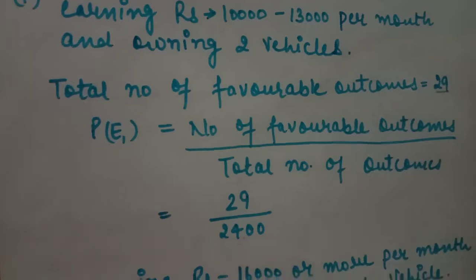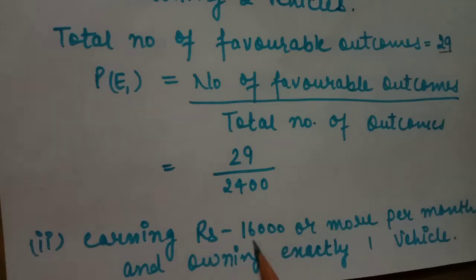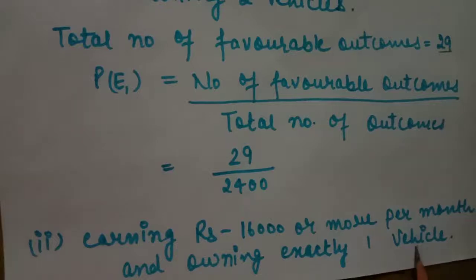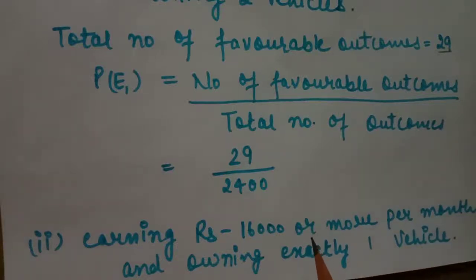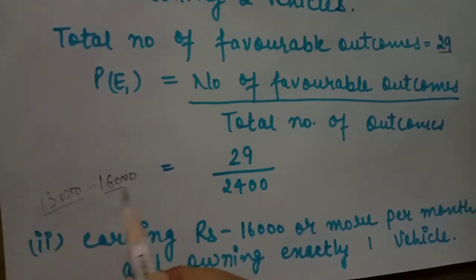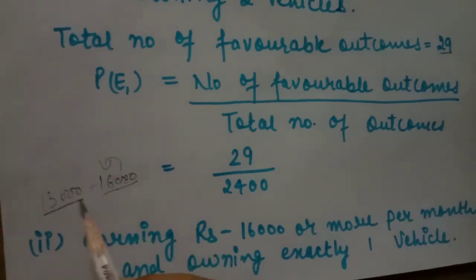Second part is earning rupees 16,000 or more per month and owning exactly 1 vehicle. In your table we have the second last column, 13,000 to 16,000. You know it very well, we can't take 16,000 in this column. We can take 13,000 to 15,999 data in it only. We calculate 16,000 in the other interval, which is given as more than 16,000.